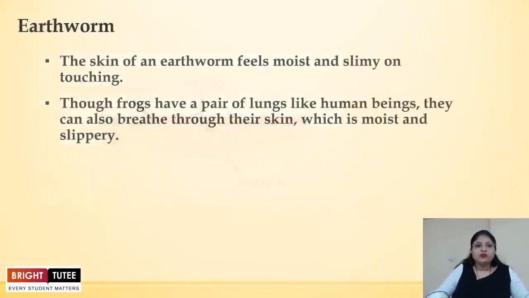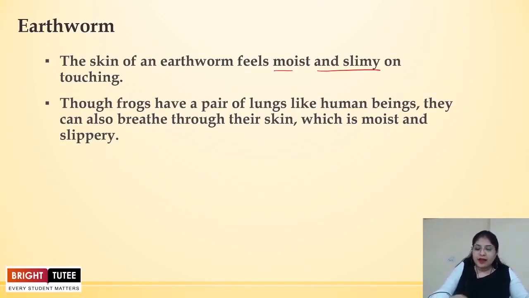Now, next we are going to talk about earthworms. So earthworms, we've done the activity in class 9 and we saw that earthworm had a slimy skin. We were also talking about body movements in class 6, and there also when we picked up the earthworm, we saw that the skin was moist and slimy. One reason for that is that it assists in movement, definitely.